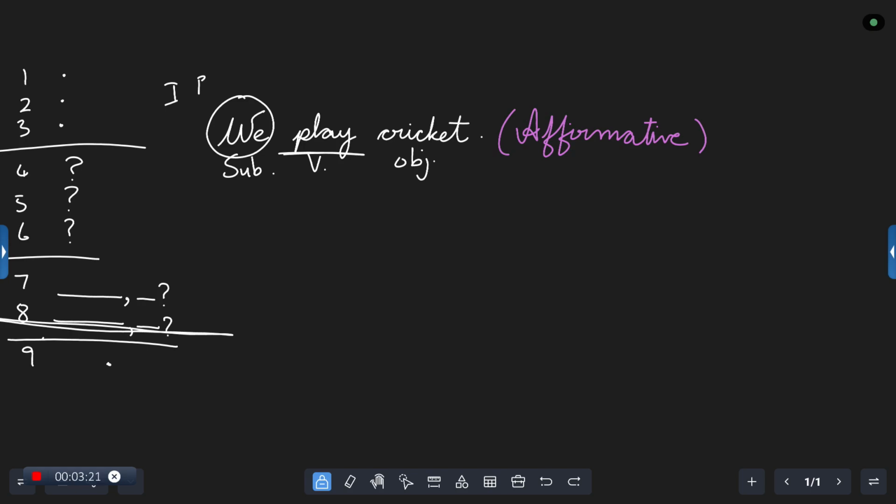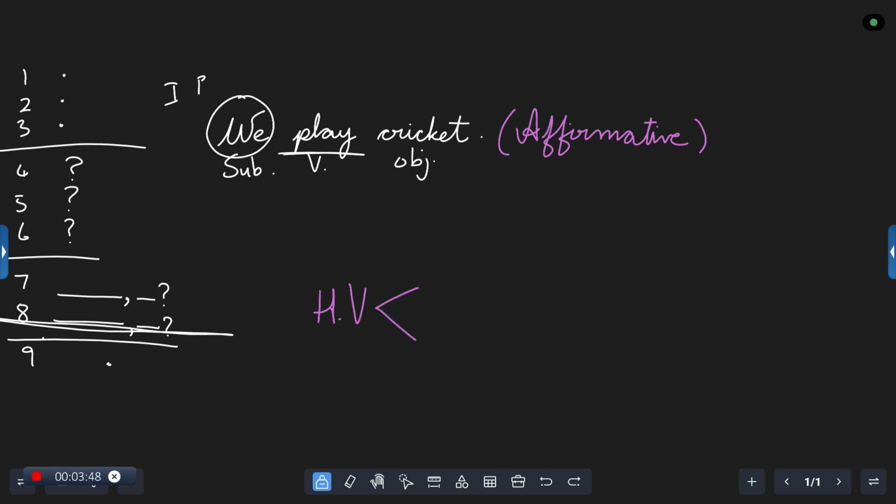In case you have to make it into a negative sentence, what should we do? Some are saying we don't, some are saying we do not, some are saying we did. What is the correct word? This boy is telling we want to play, not to play. That means we not play cricket. Please remember, there are helping verbs which can help us in many ways.